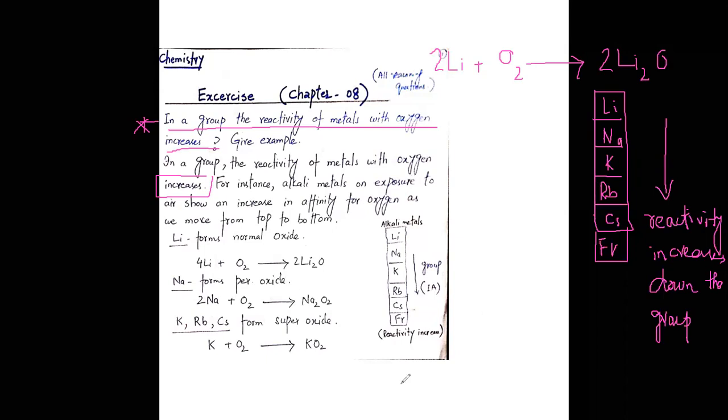Now the second is sodium. Sodium reacts with oxygen and will produce sodium peroxide, Na2O2. And for potassium and rubidium, potassium reacts with oxygen and will produce superoxide, KO2. So this is the general trend. For lithium, it will produce normal oxide.